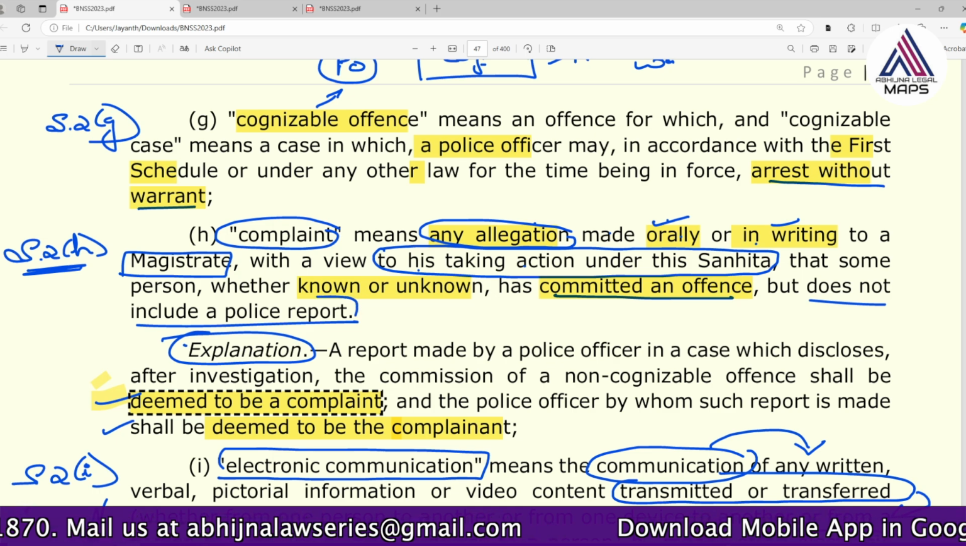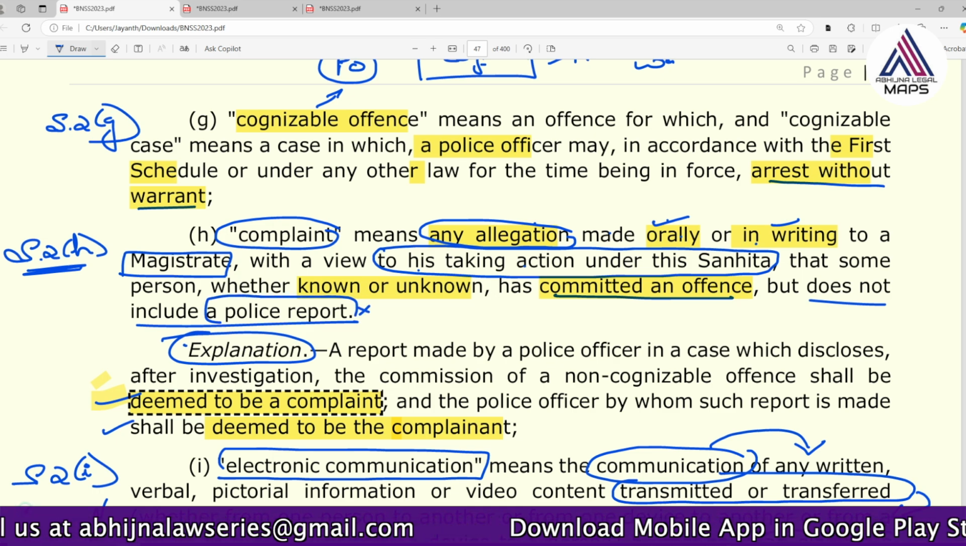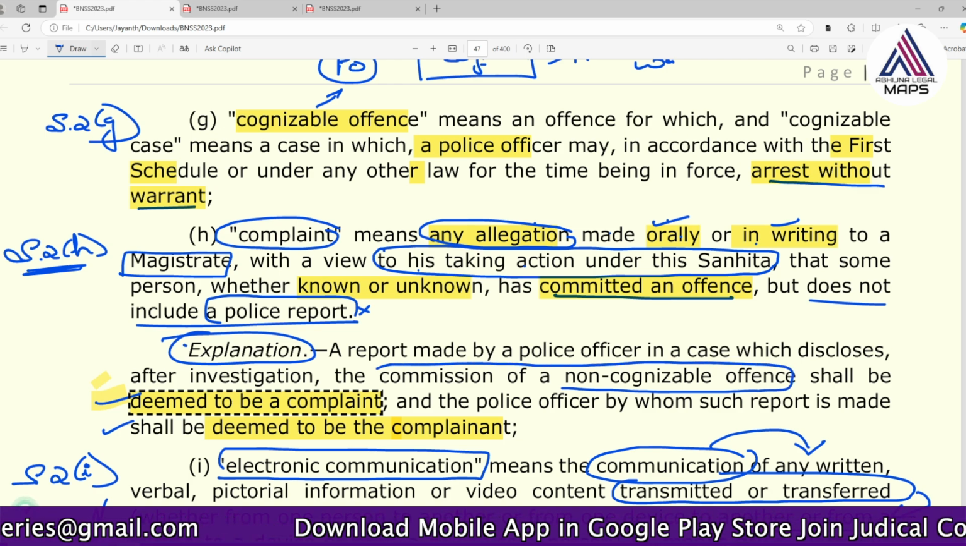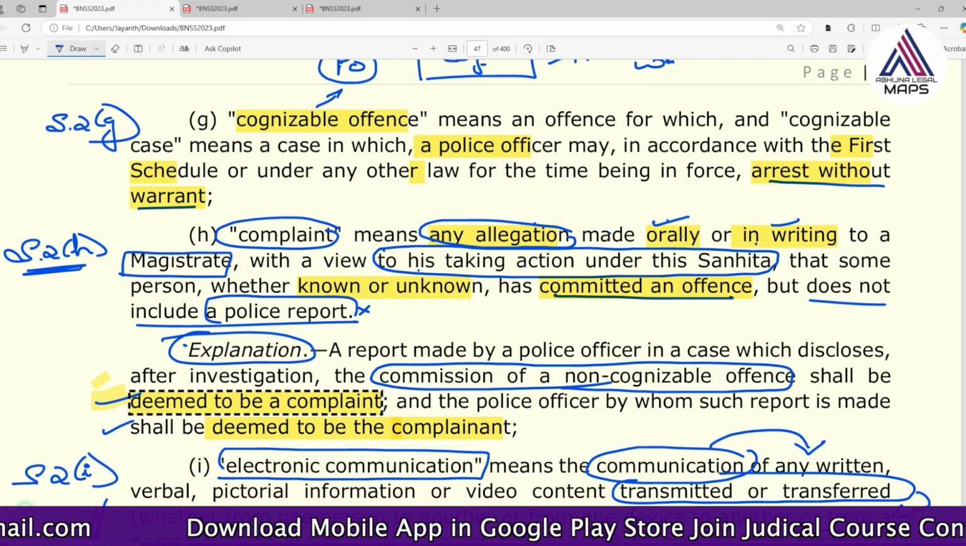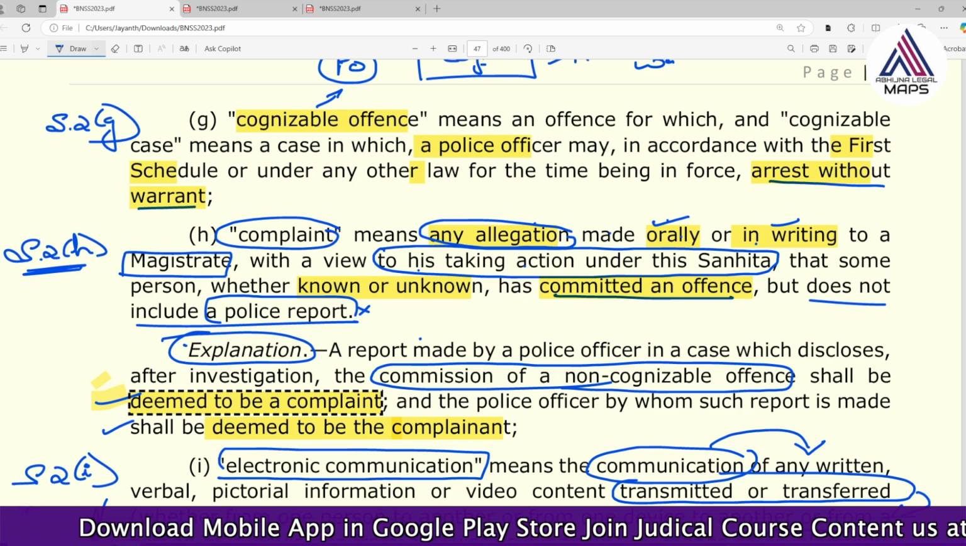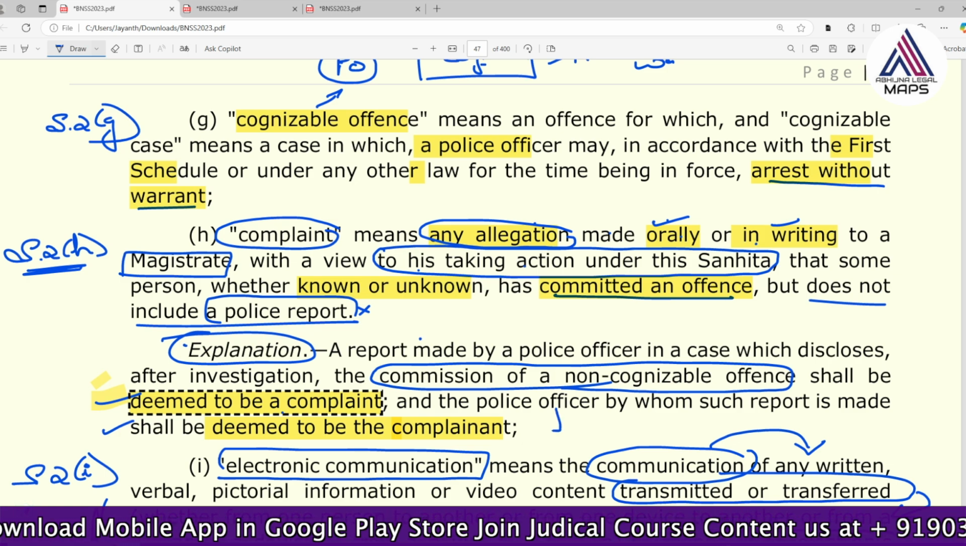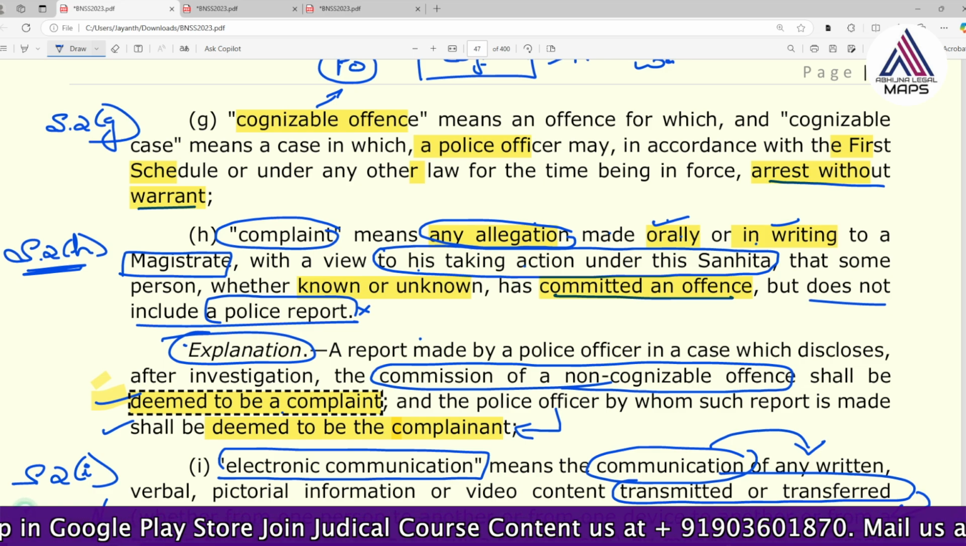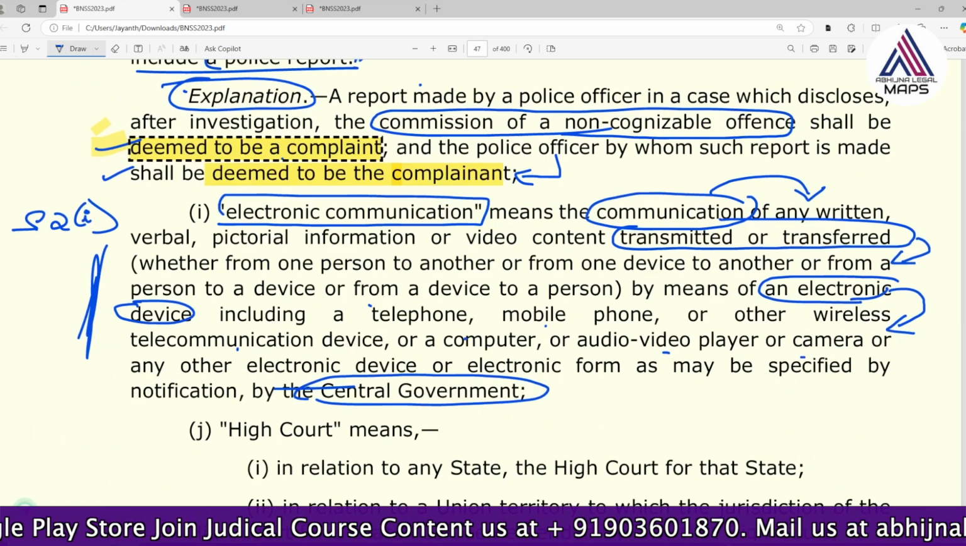Otherwise, normally police report cannot be called a complaint. But when later commission of a non-cognizable offence is disclosed in the investigation, such report is said to be a deemed complaint. Such police officer is said to be a deemed complainant. So this is a very important definition of the complaint.